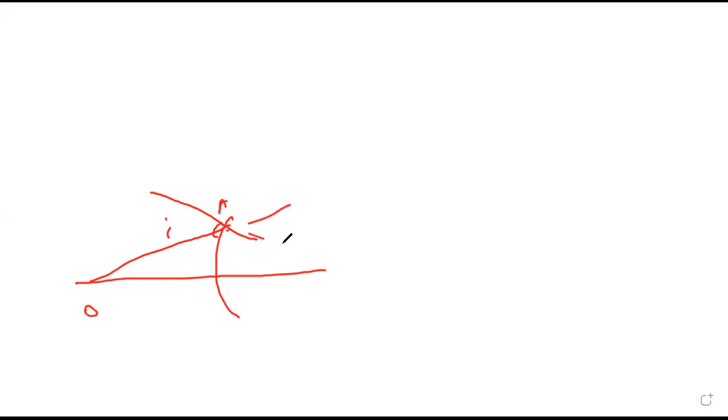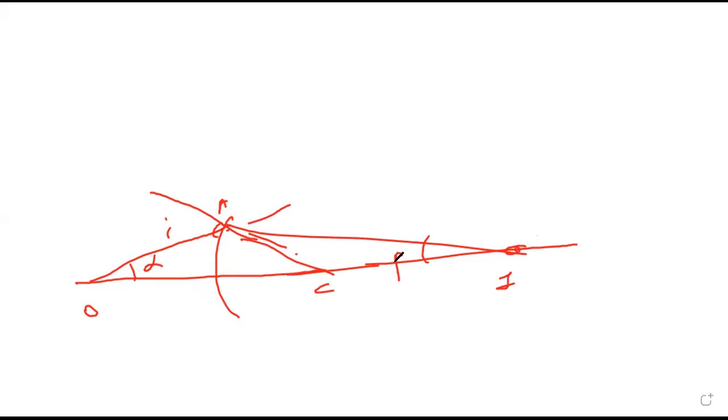Now I'm just drawing a rough diagram to explain the angle relations. This was I, A, O, C. This is capital I, alpha, beta, gamma. This is R. In triangle OAC, is I an interior or exterior angle?